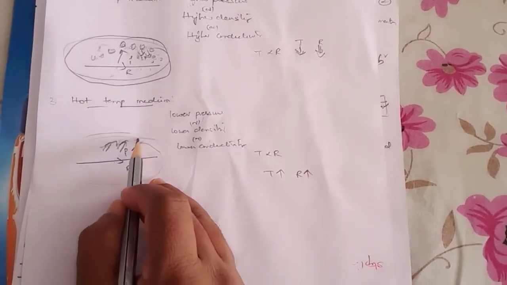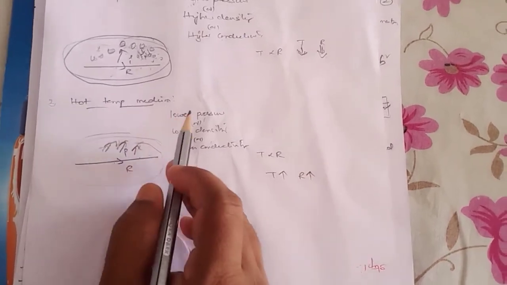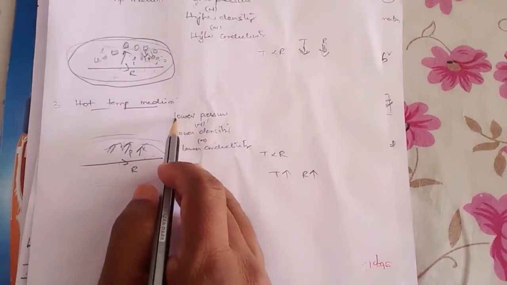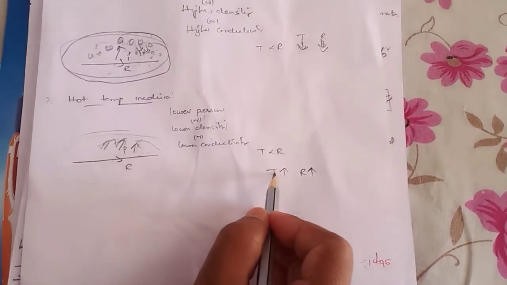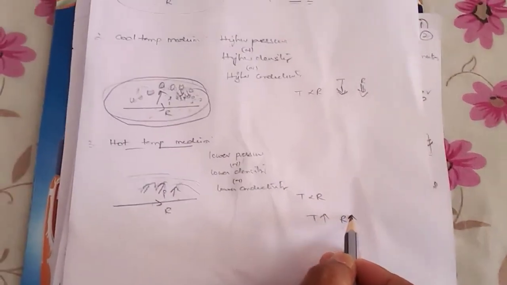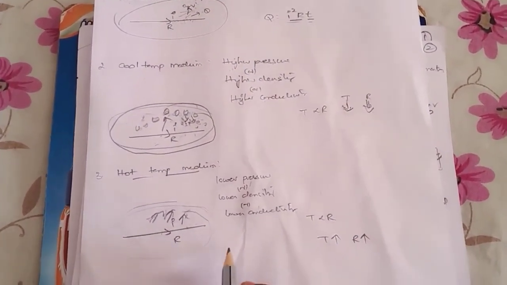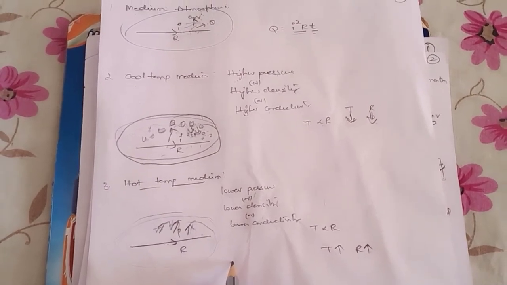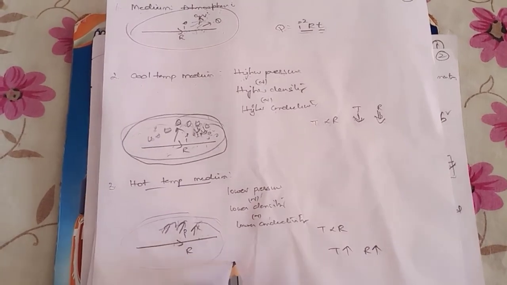In the hot temperature medium, the density will be very low, so it is called a low density region, low pressure region or low conductivity region. Under the low conductivity region, the temperature is rising and automatically the resistance value also rises. So this is about the thermal conductivity concept. Now this concept is applied during the measurement of low pressure in the Pirani gauge as well as the thermocouple gauge.